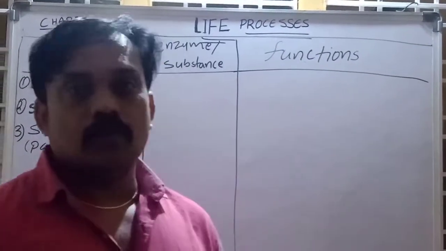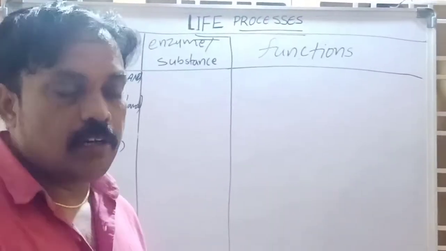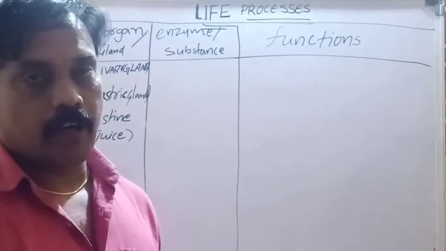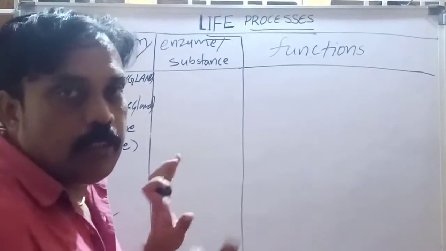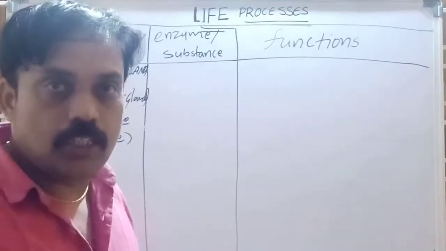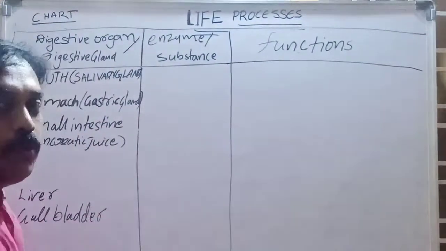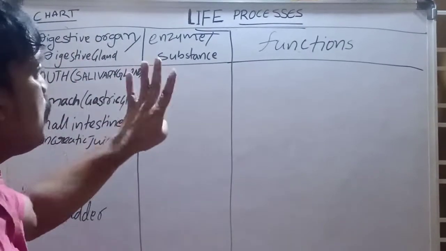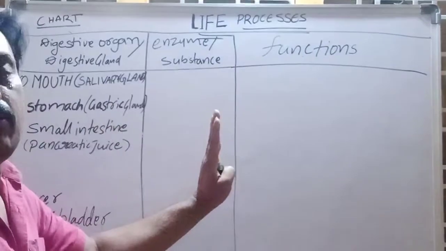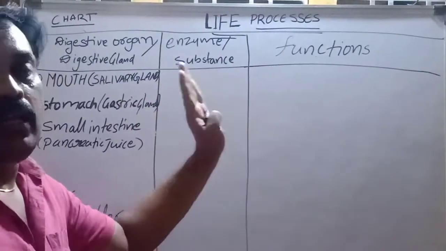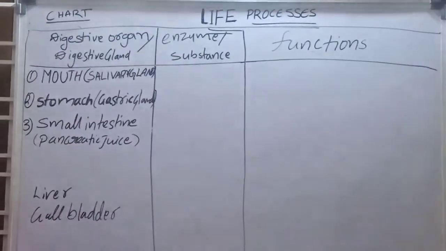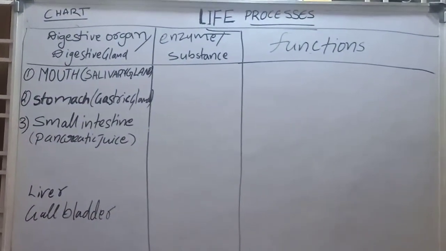We are discussing nutrition in human beings. Already we learned how the process of digestion occurs in human beings. After that, we have to observe which glands are useful in the process of digestion, through one flow chart, which is easy to learn. We have to observe what enzymes and substances are released by the digestive glands, and what the functions of those enzymes are.